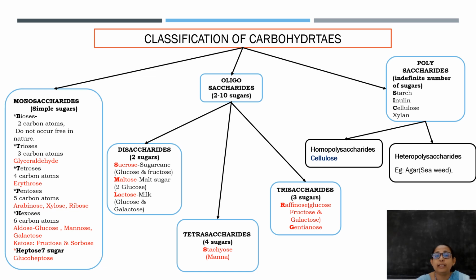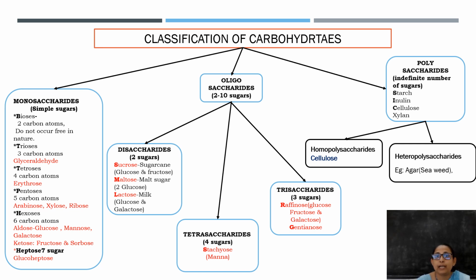Then the next one is the tetrasaccharides. As the name says, tetra means four, so tetrasaccharides are composed of four sugar moieties. An example is stachyose, which is obtained from manna. Then trisaccharides, where tri means three, so it is composed of three sugar moieties. Very good examples are raffinose, gentianose, etc.